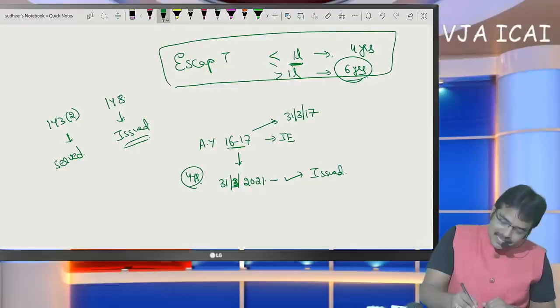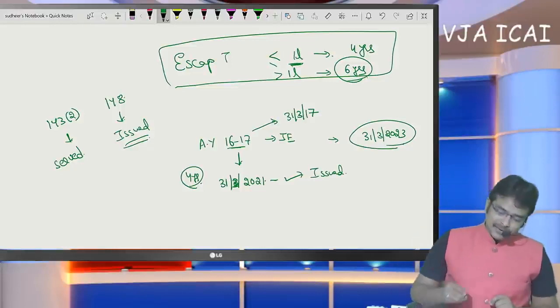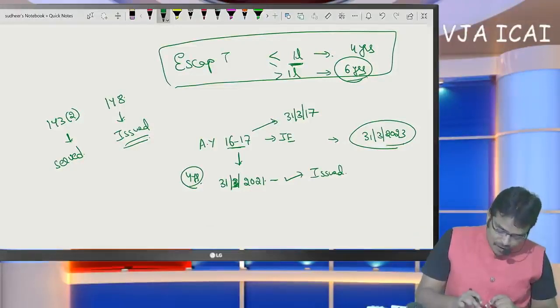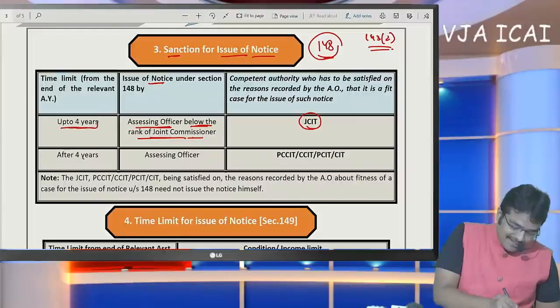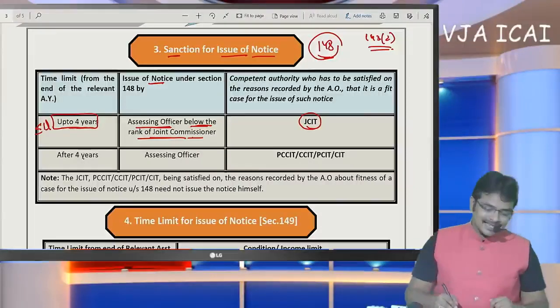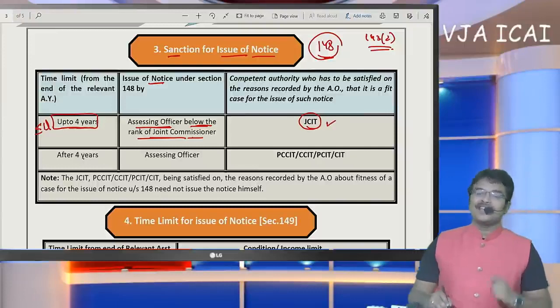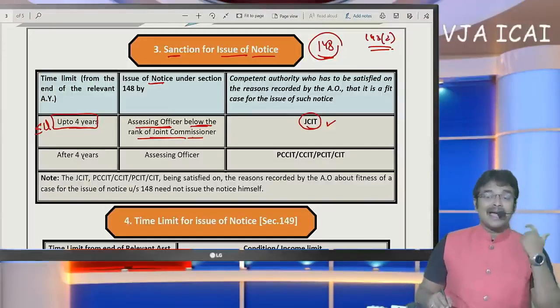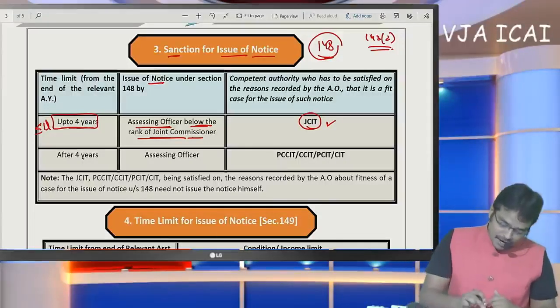That means regarding this assessment year, notice can be issued up to 30th March 2023 if escaped income has exceeded 1 lakh. So finally, I am going to give you the conclusion here: if escaped income does not exceed 1 lakh, then notice must be issued within 4 years. In such a case, an officer below the rank of JCIT is required to take the approval of the JCIT, and officers of JCIT rank and above need not require any approval. They can issue directly without any approvals.